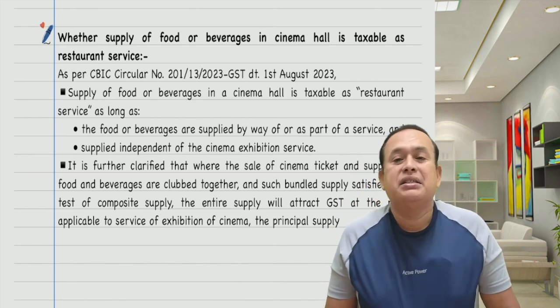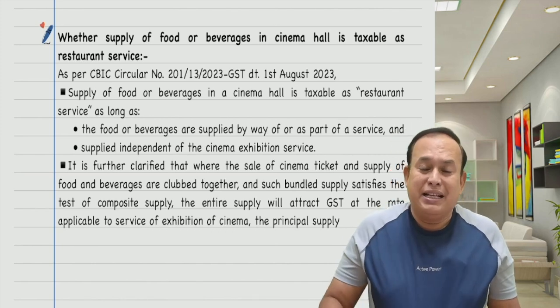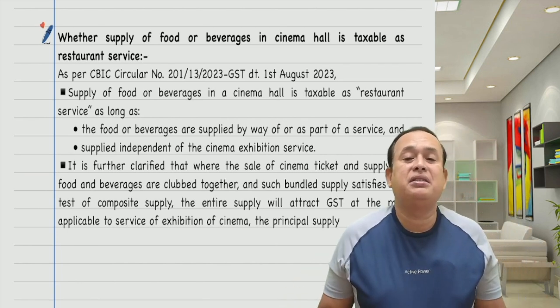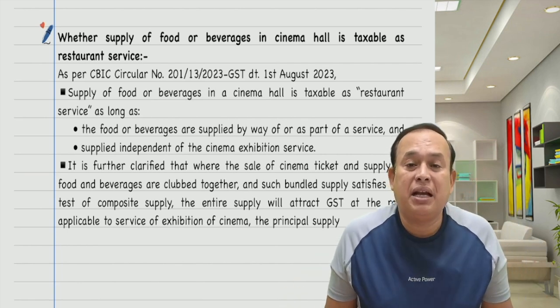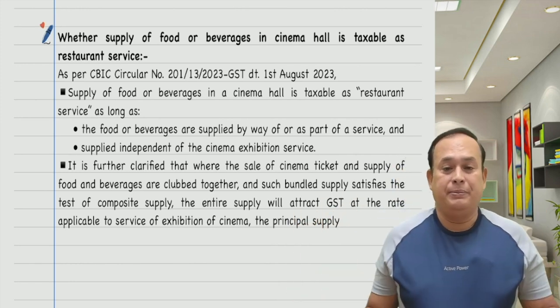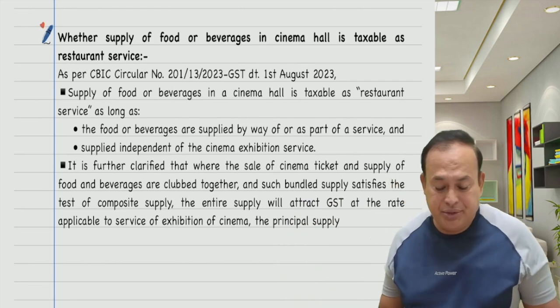In that case, the restaurant service is separately provided. The cinema theater is providing cinema exhibition services as well as restaurant service separately. It is not a composite supply. That time, GST will apply for the respective supplies. Such a clarification was given by the CBIC in the given case.